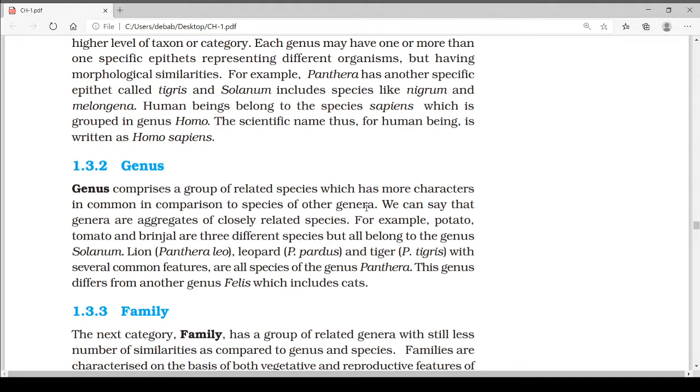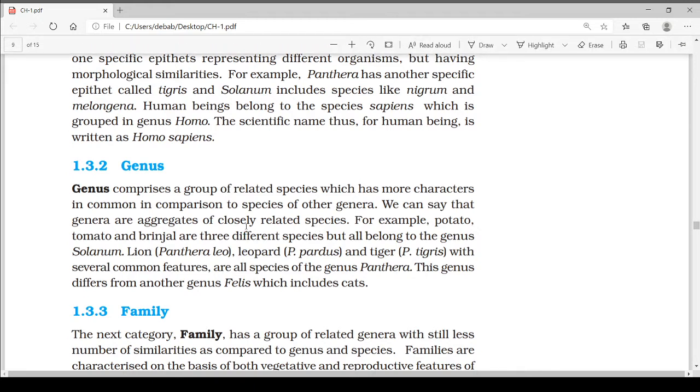For example, potato, tomato, and brinjal are three different species, but all belong to the genus Solanum. Under the same genus, potato, tomato, brinjal are there, but they have different specific names, as they are three different species.